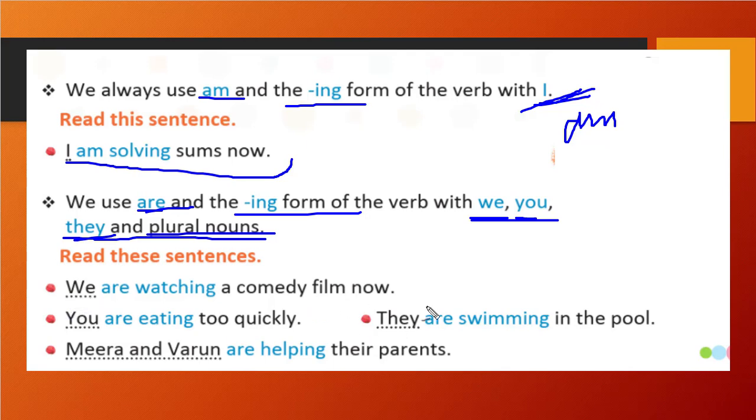We are watching a comedy film now. You are eating too quickly. They are swimming in the pool. Meera and Varun are helping their parents, right? So plural form is there. These all, you see, we have used are and verb with ing. Understood?